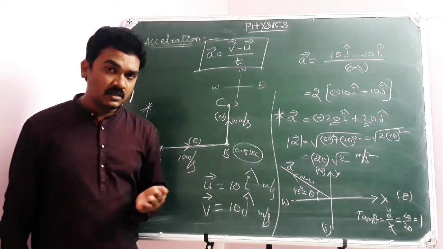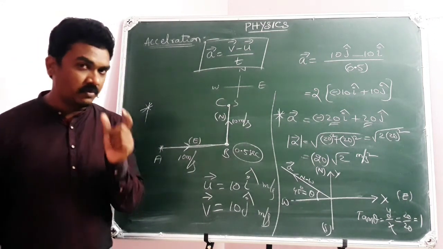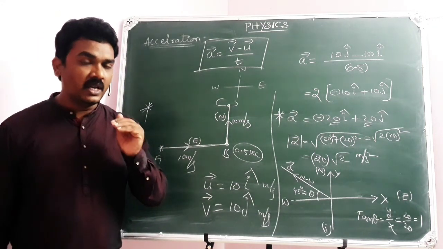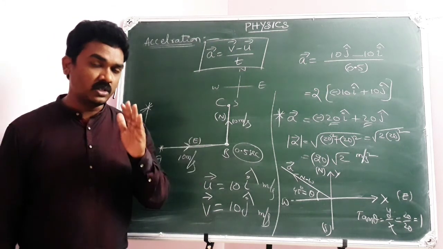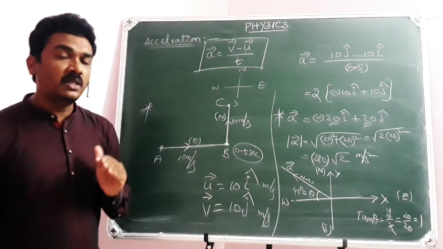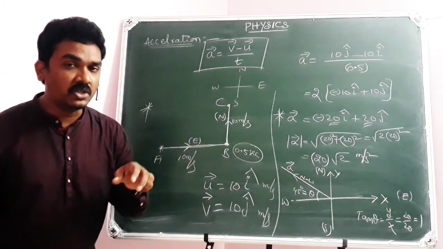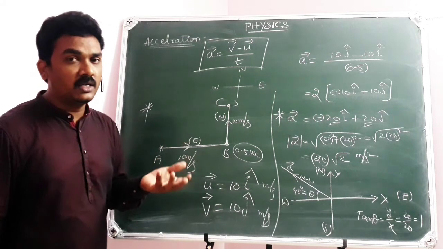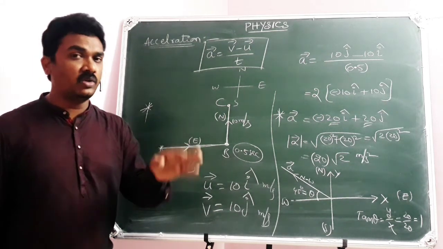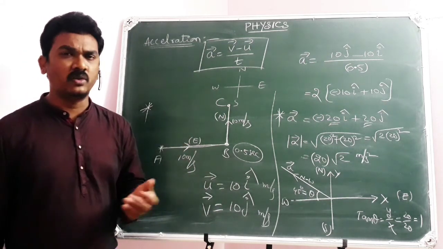Last class we dealt with one example where the particle moves along a straight line without changing direction of motion, but there is a continuous change in speed which causes acceleration, and there we calculated the acceleration vector, magnitude and direction. If you want, you can refer to it once.